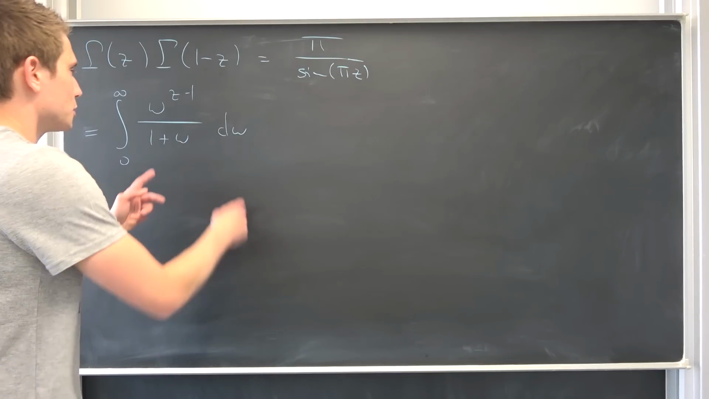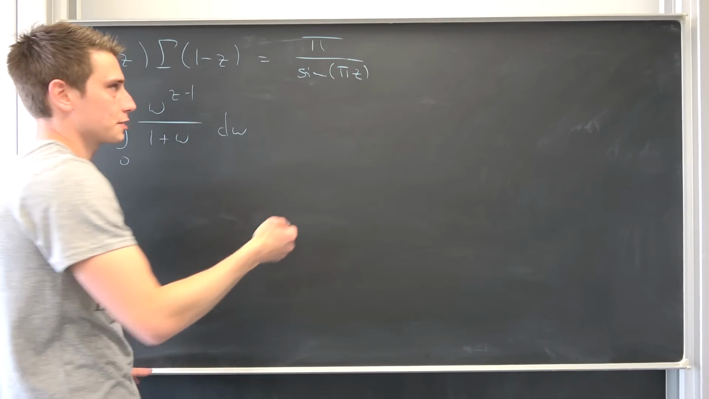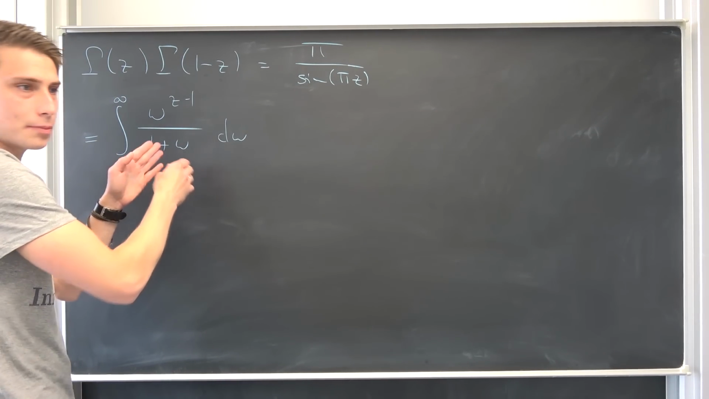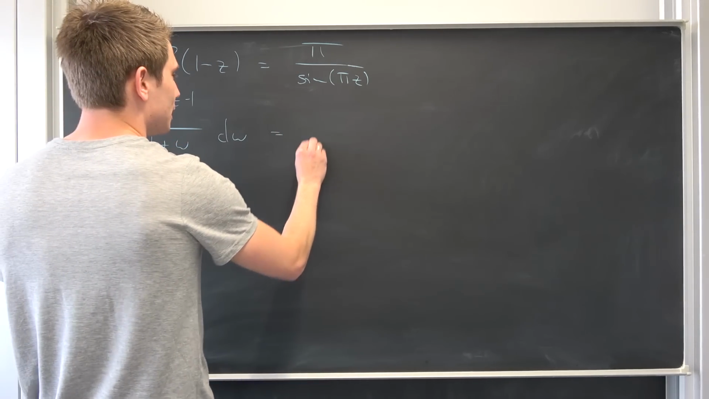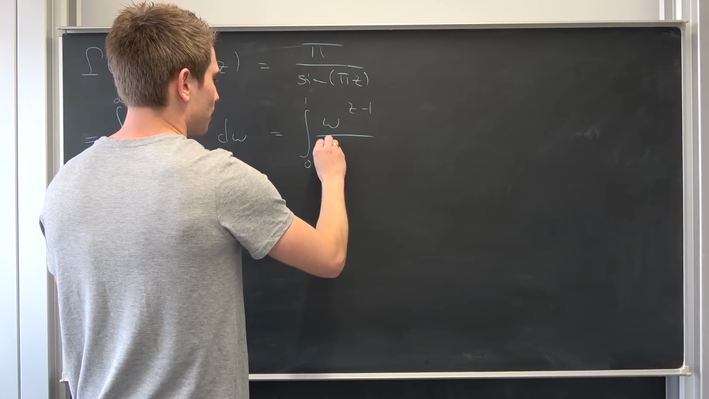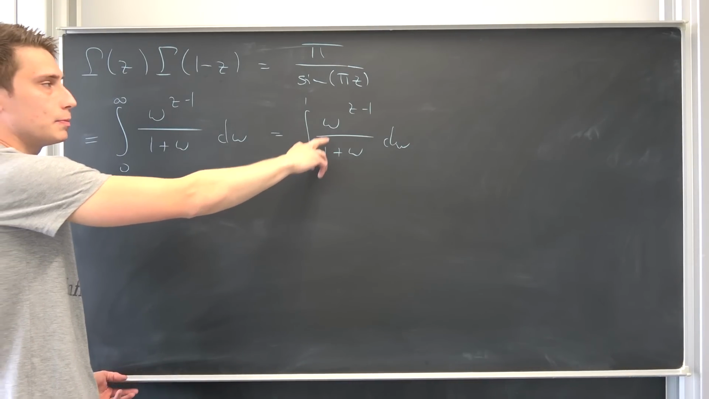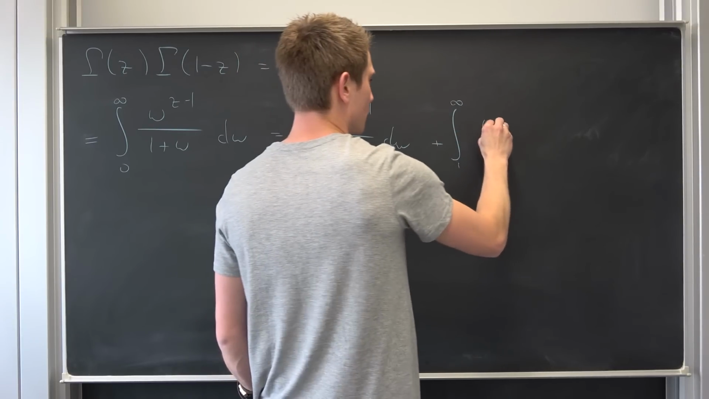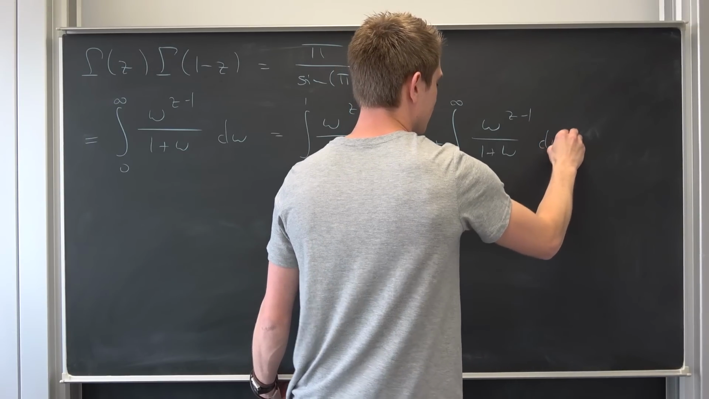Meaning what we do, under the condition that this integral exists, if this converges, it does for certain values of z, we can actually break this up using the area interpretation of the integral into two new areas, namely one from 0 to 1, omega to the z minus 1 power over 1 plus omega d omega, plus the other part from 1 to infinity, omega to the z minus 1 power over 1 plus omega d omega.